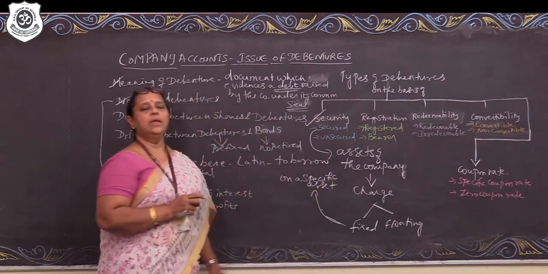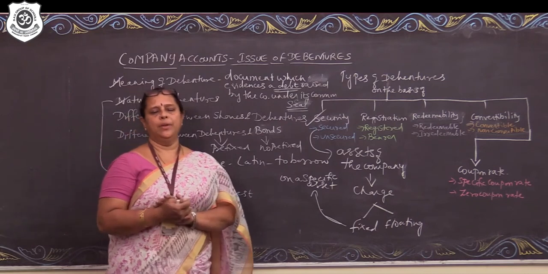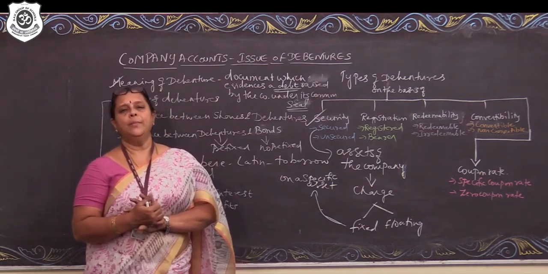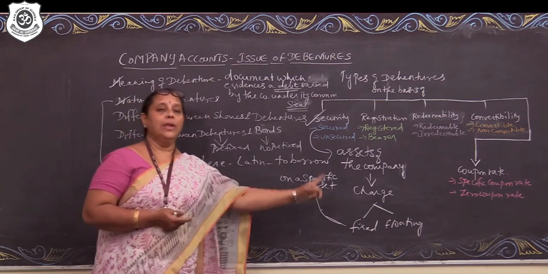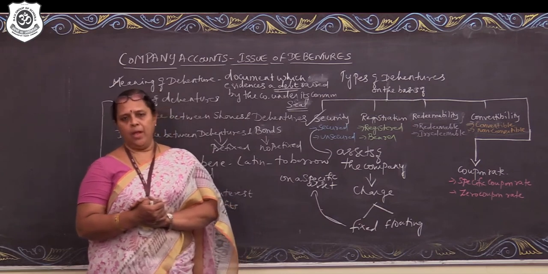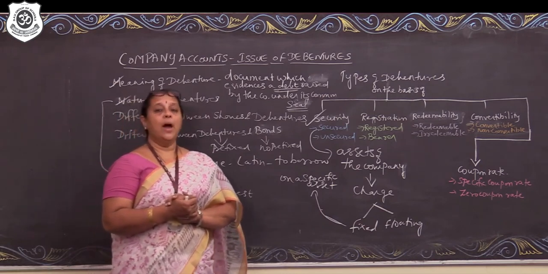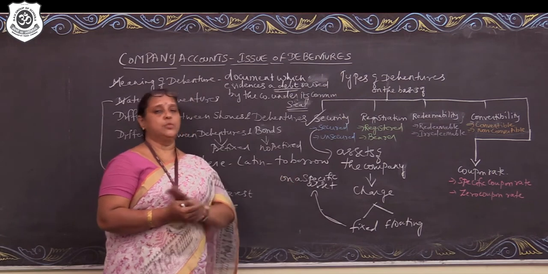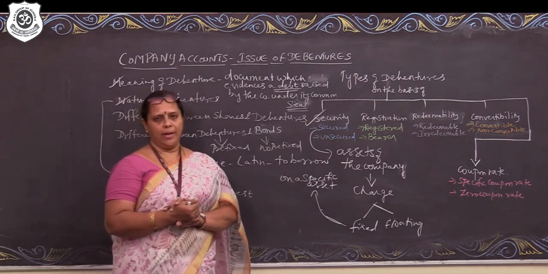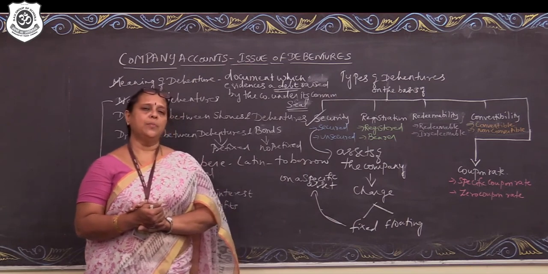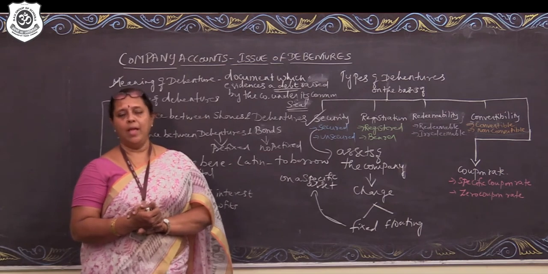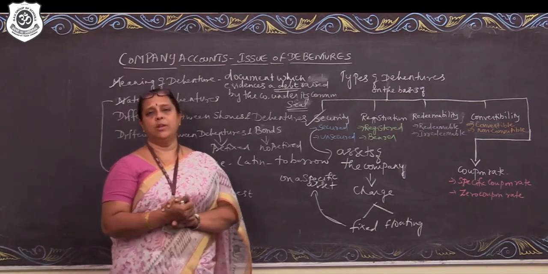That means in the event of default on the part of the company to pay the interest commitment or the principal repayment, the debenture holder can demand for the realization of the particular asset which has been given as a security. Now again there are some threats. The market value of the particular asset which has been given as a security, the market prices are highly volatile. So in case the market price of the particular asset is fluctuating, again the company is in a financial risk.